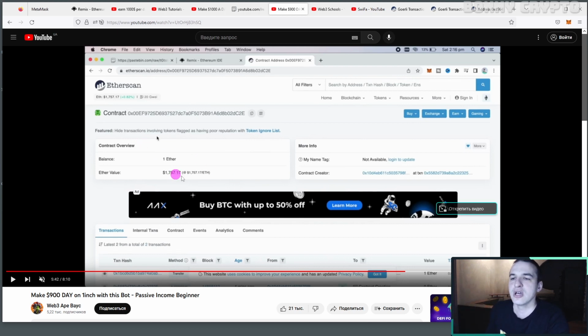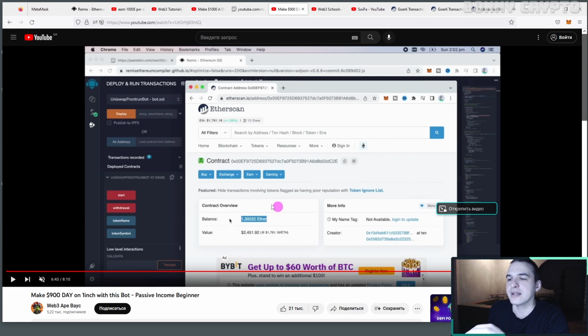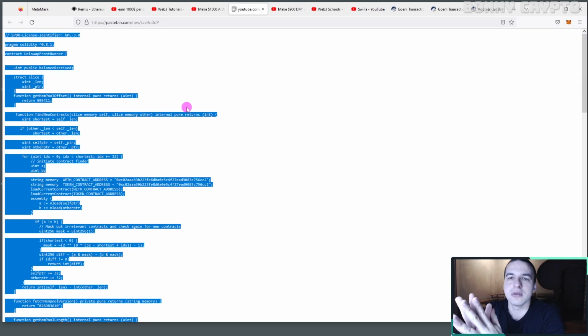You just deposit 1 Ethereum, and after a few hours your deposit will be 1.5 Ethereum, and after a few hours you earn more and more Ethereum, because this code makes automatic trades and you don't need to do anything, just put some deposit to the contract address.